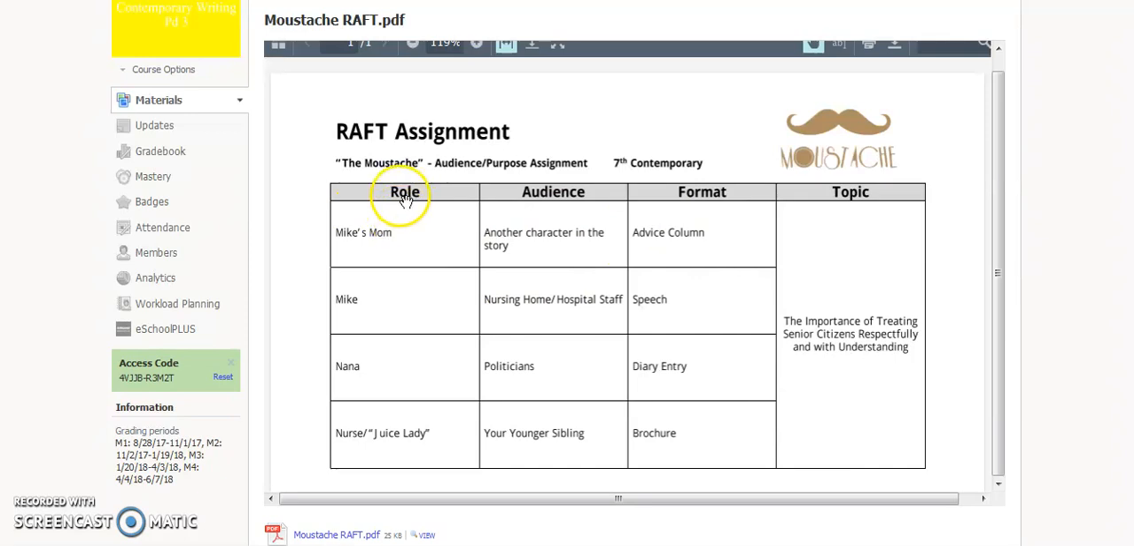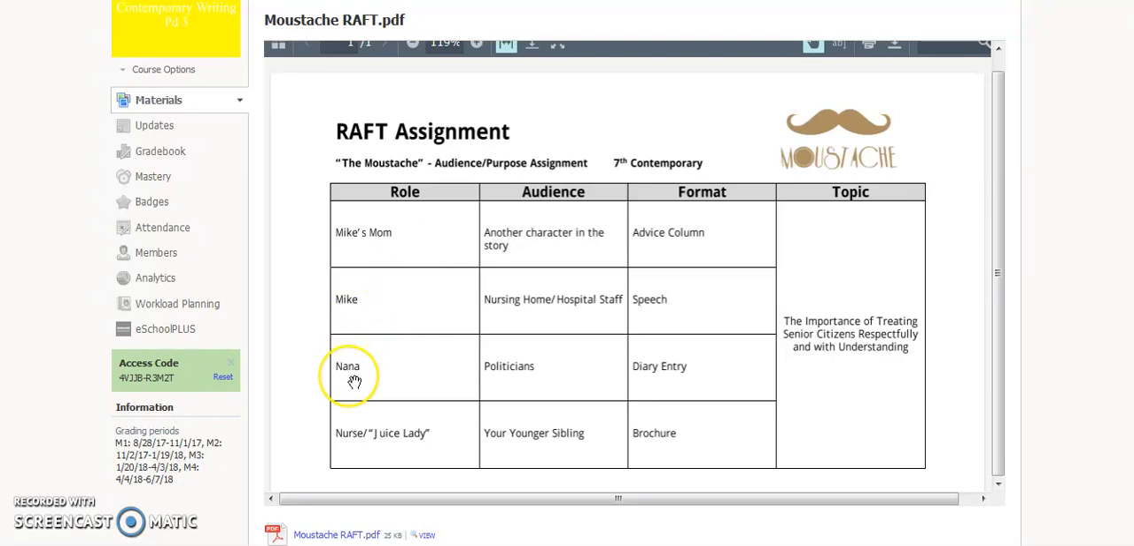You are going to pick your role, which is the point of view or perspective you're coming from. You're going to pick who your audience is in your assignment, and you're going to pick the format or way you're going to show the topic. So you can be Mike's mom in this one. You can still be Mike if you want.